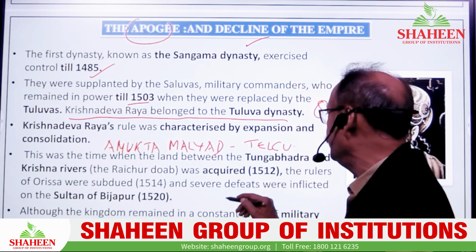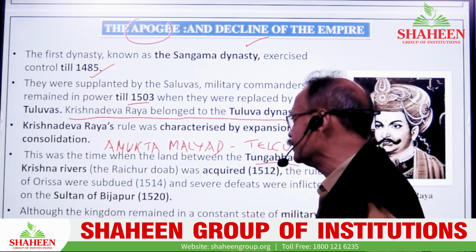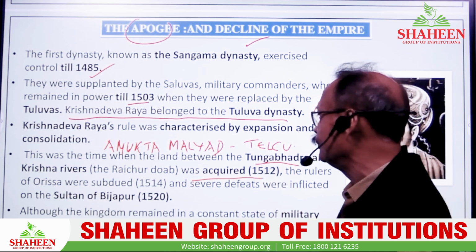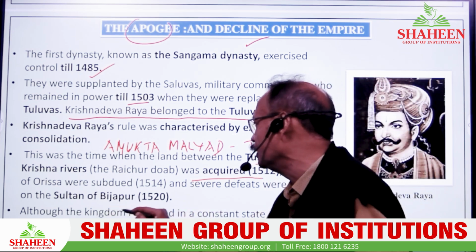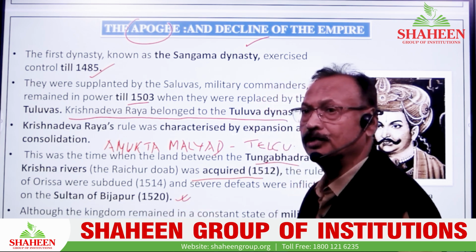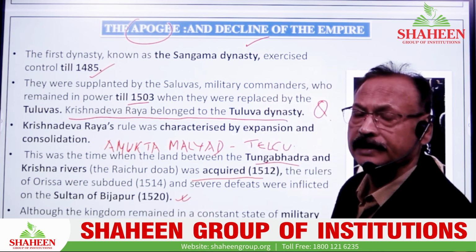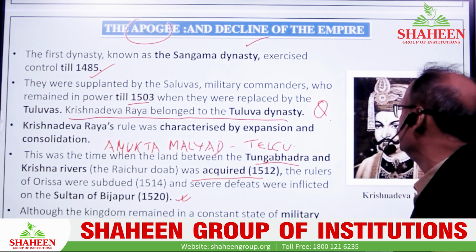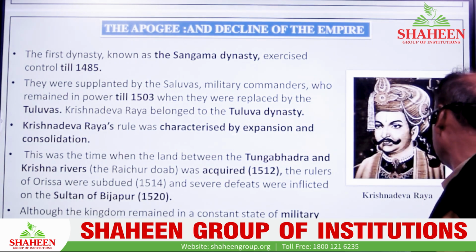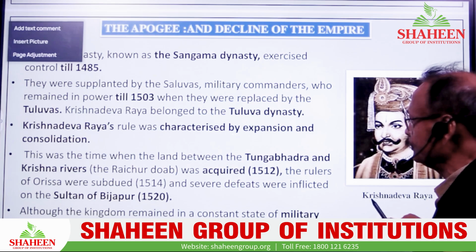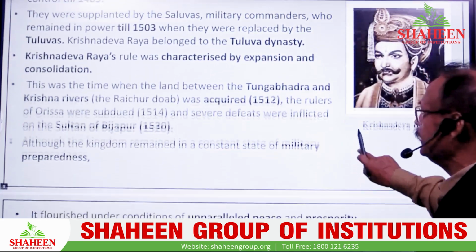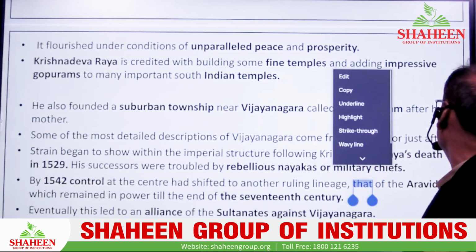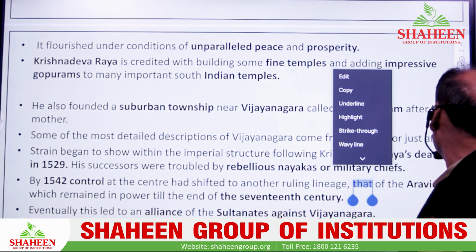This was the time when the region between the Tungabhadra and the Krishna, Raichur, was acquired by Krishna Deva Rai in 1512, and this continued up to 1520, and finally the Sultan of Bijapur also invaded by this time. It was a very convenient period, and this is why the Tuluva king Krishna Deva Rai's contribution was very conducive, and their military was also very strong.